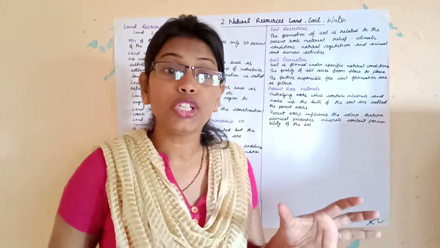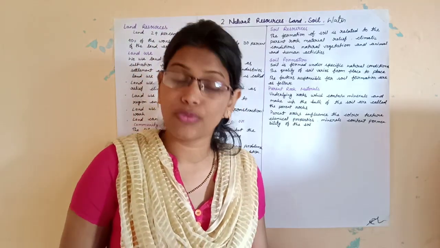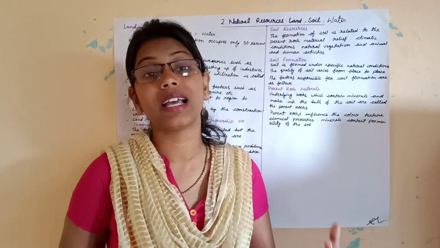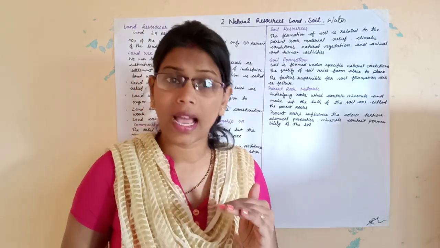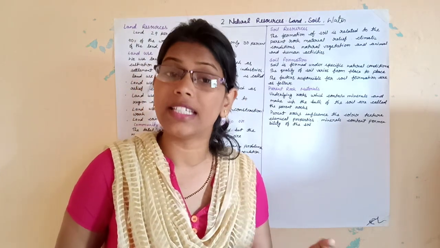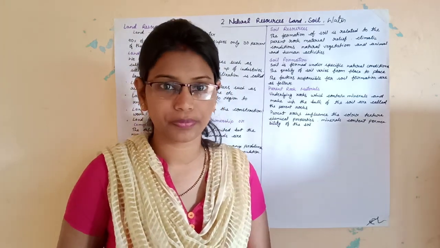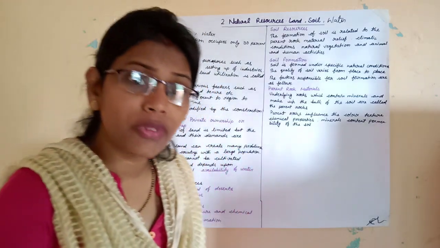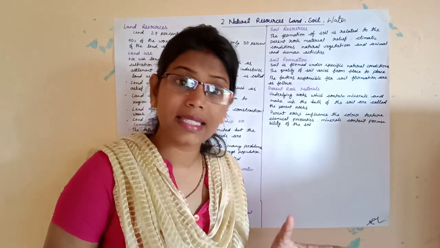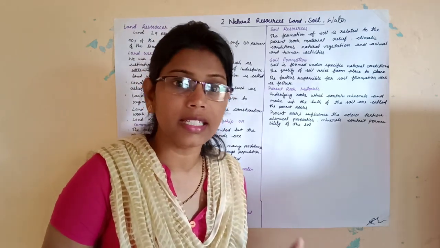When we use land for our daily purposes, that is called land use. And the land use pattern in India is very uneven. Why is it uneven? What are the factors that describe the land use pattern in India?